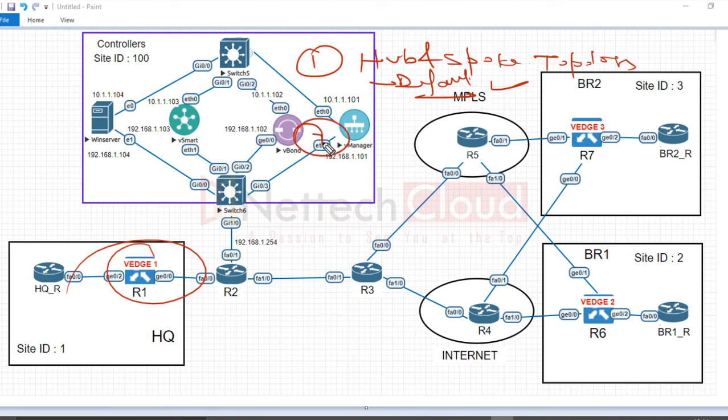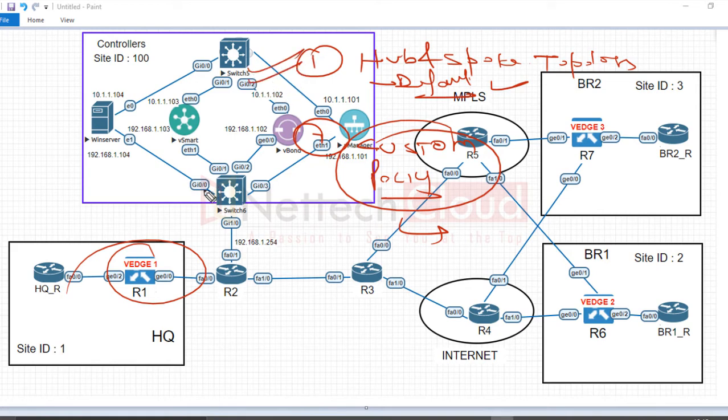The next way is creating a custom policy with the action reject, or route filtering. Because in a hub and spoke topology, what is happening in the background is that vSmart, the control plane, is doing route filtering: prefixes received from one branch are not advertised to another branch. We can do the same with a custom policy.